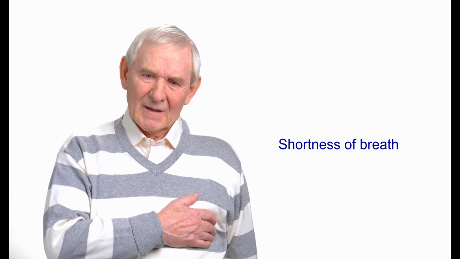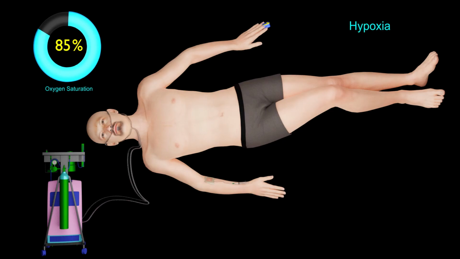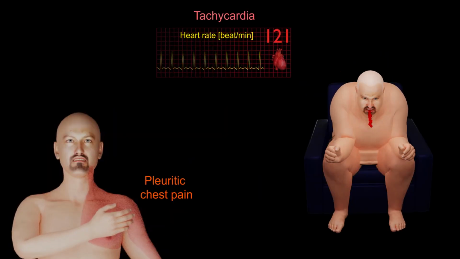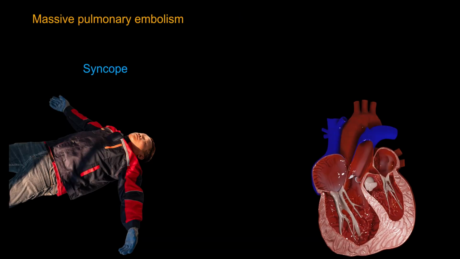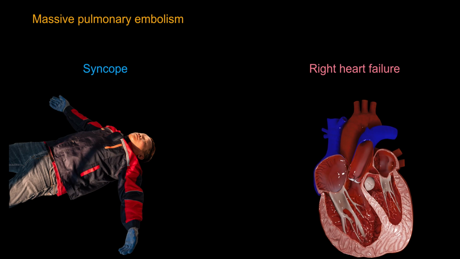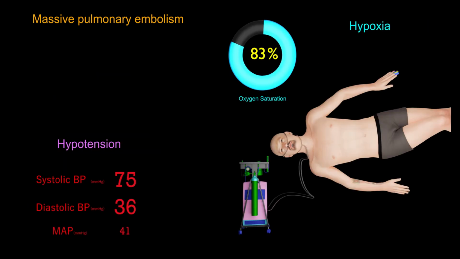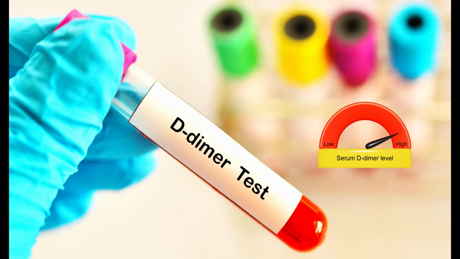Clinical features include shortness of breath, hypoxic respiratory failure, tachycardia, pleuritic chest pain, cough, and hemoptysis. Massive pulmonary embolism can cause syncope, right heart failure, hypotension, and persistent hypoxia despite supplemental oxygen. Serum D-dimer is elevated. A negative D-dimer result rules out pulmonary embolism or deep venous thrombosis.